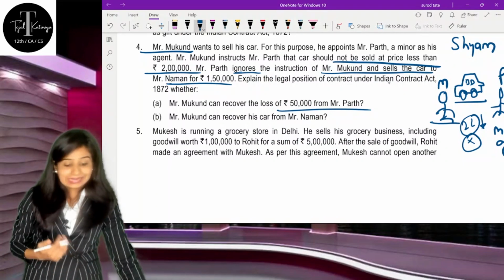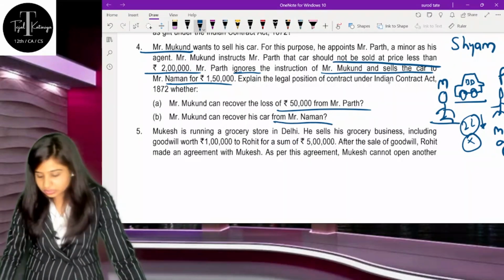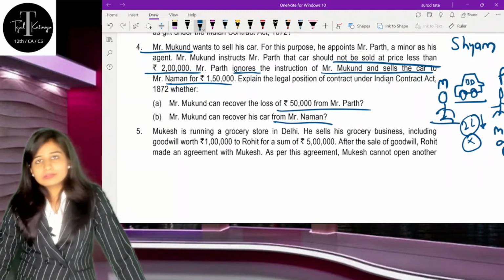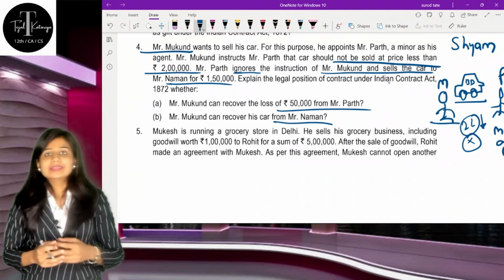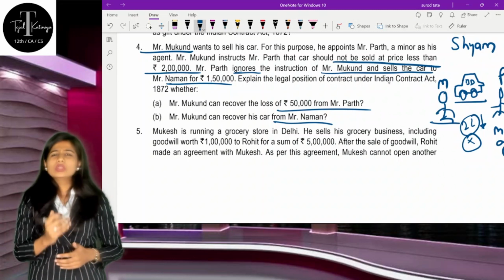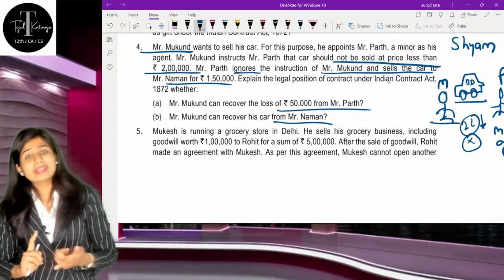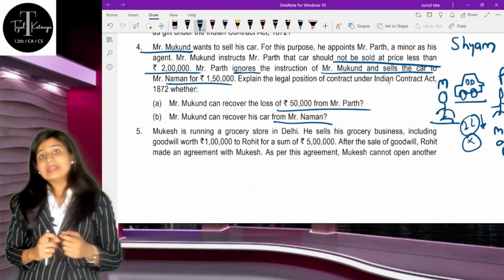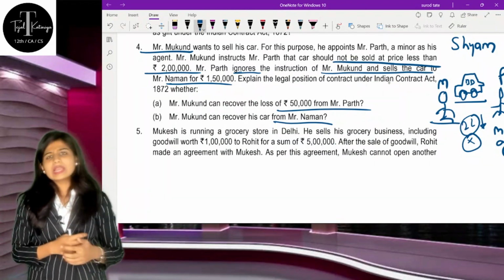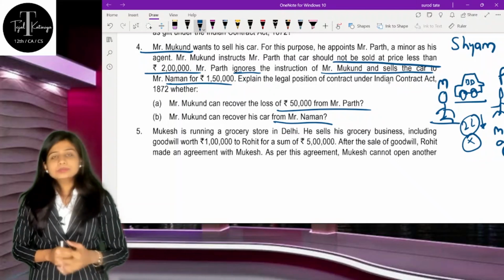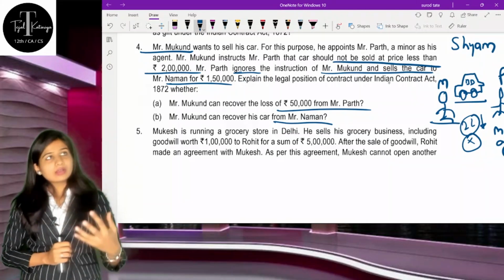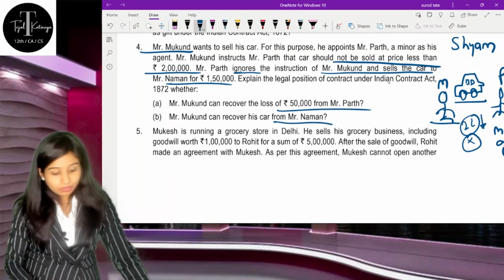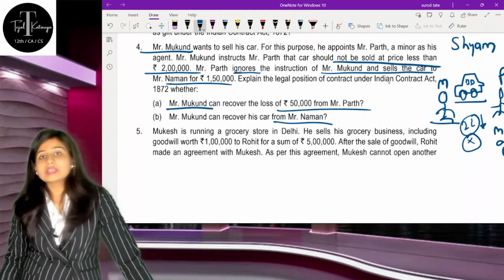Parth, and can he recover his car from Mr. Naman also? So first of all, minor is there. So all the provisions of minor you should recollect, and then you know that minor is liable only for necessaries, correct? He is not liable for anything else than that. This particular situation is not covered under that necessary situation. So hence, obviously Mr. Mukund cannot claim that car.